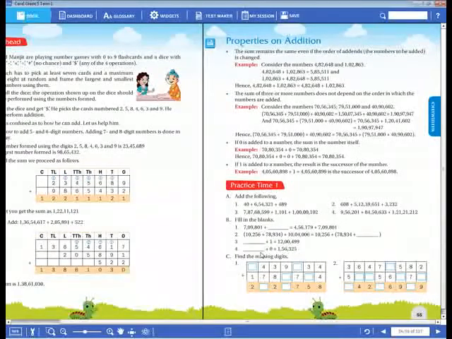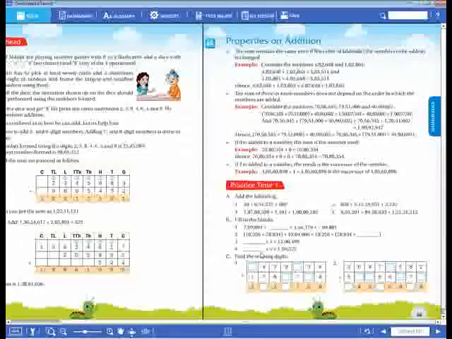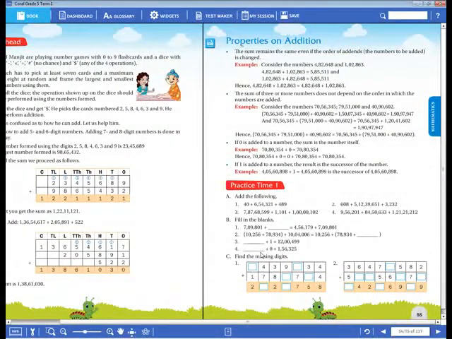Send me the answer for the first blank. Shravani, are you able to hear? Send me the answer for the first blank. Sandeep, send. G Pavan, Harini, Sushant.